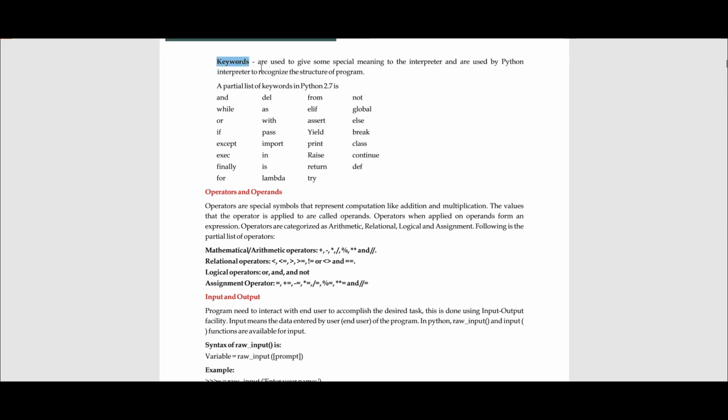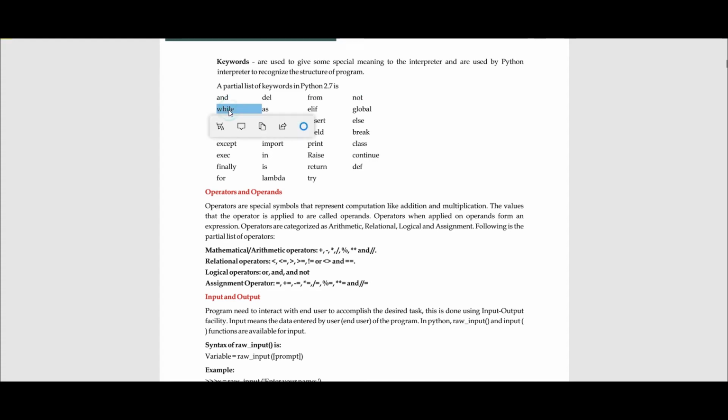First, we would be discussing keywords. So, what are keywords? Basically, keywords are some of the reserved words of any programming language. Every programming language has a certain set of keywords which you can't use as a variable or reassign, because they already have a certain significance for that programming language. There are also certain such words in Python, for example and, del, from, not, while, because these have a certain significance linked to them.